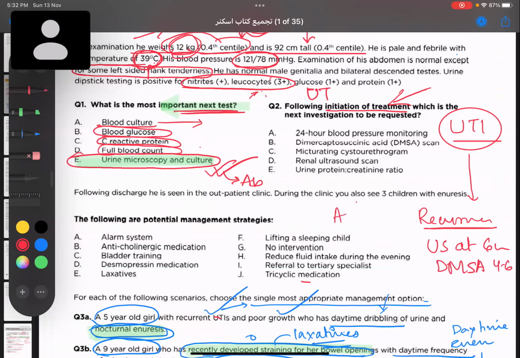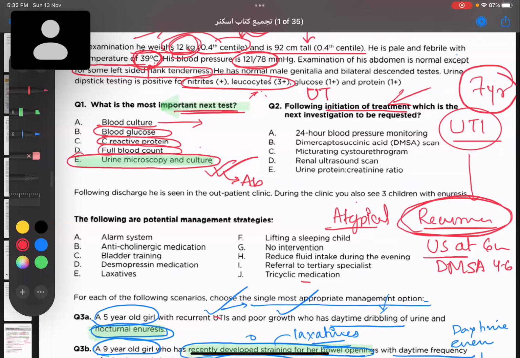And if it is an atypical UTI, in that case we only have to do an ultrasound, right away in the acute episode. This is in the case of a child more than 3 years. Our child is 7 years old. If he is an atypical UTI, we don't have the results yet, but mostly we are considering him a case of recurrent UTI. We have to do an ultrasound after 6 weeks, and we have to do a DMSA scan at 4 to 6 months.